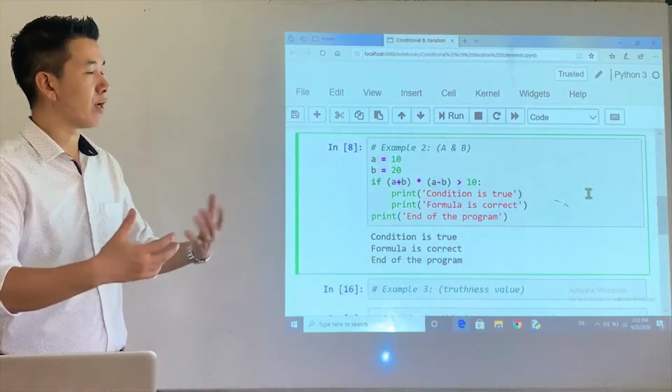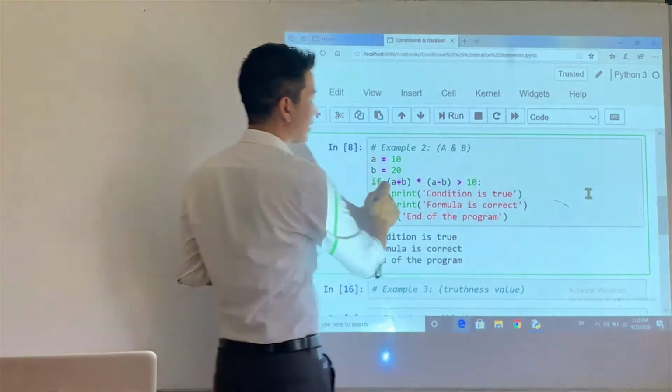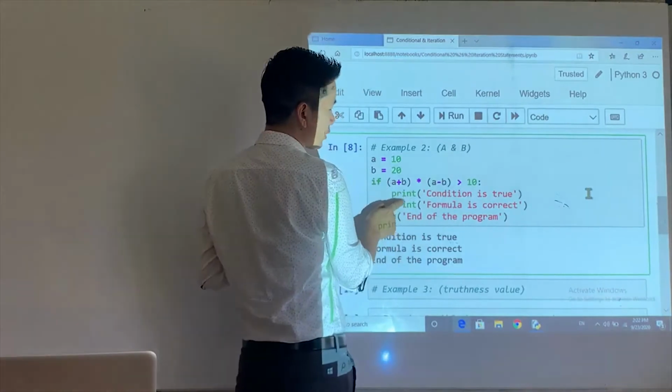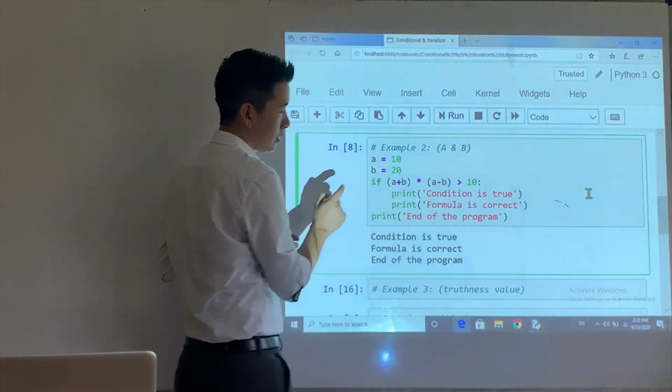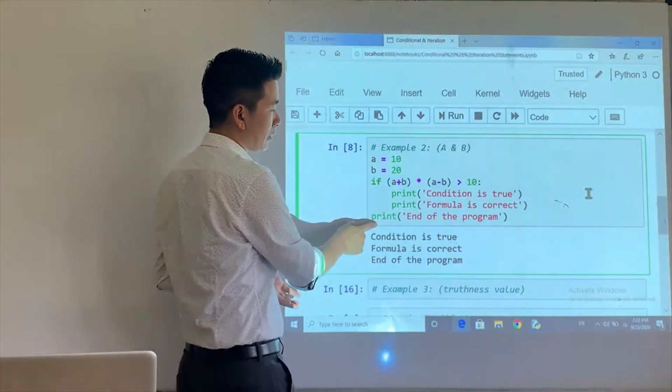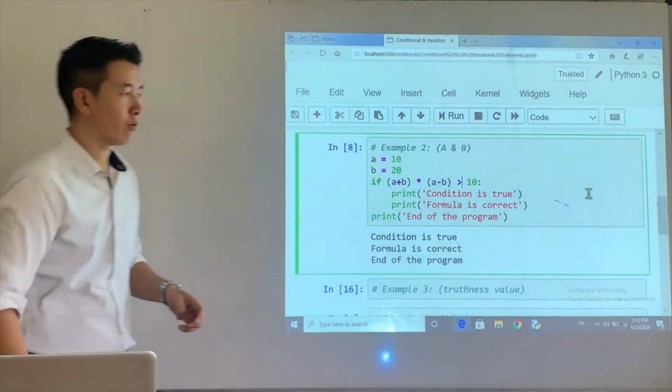Let's say I have a greater than sign. Now this condition will be false. If it is false, these two statements will not be executed. Okay? And then the next statement in the line is this one. This statement will be executed, right?